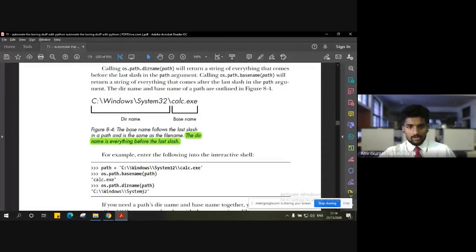And here we saw how the directory name is different from the base name. When you encounter the last slash, everything before that is the directory name, and everything after that is the base name, right?